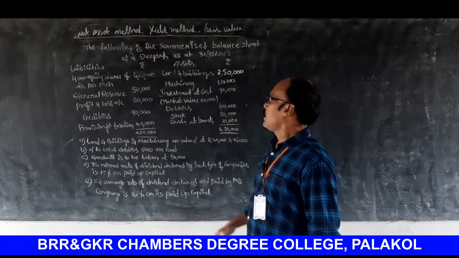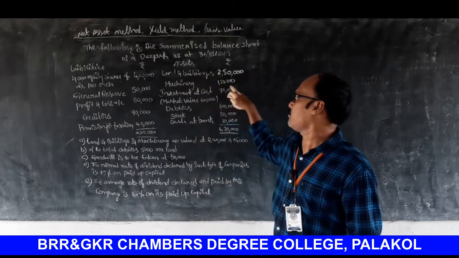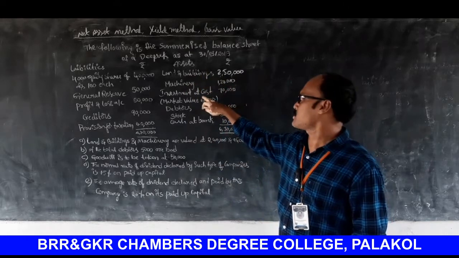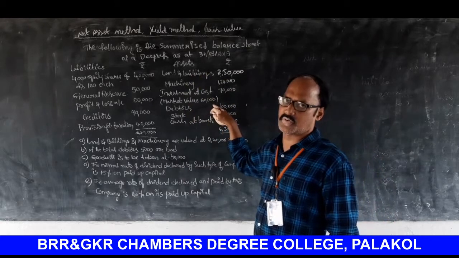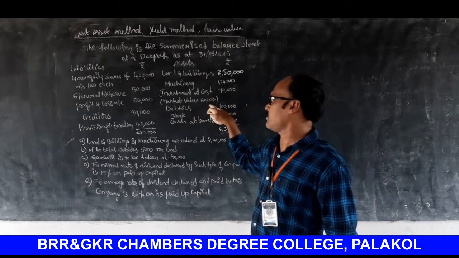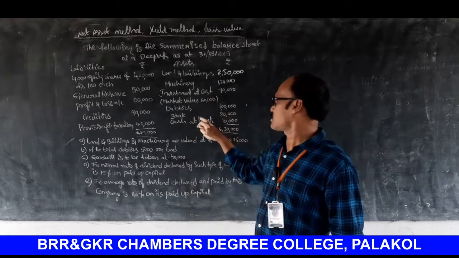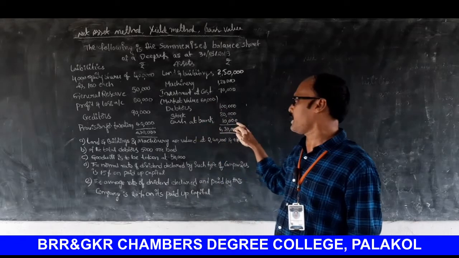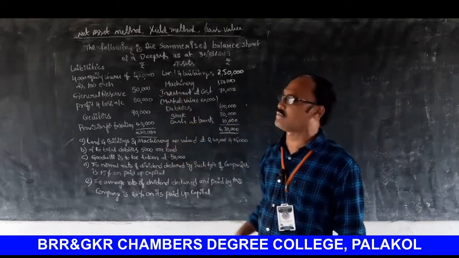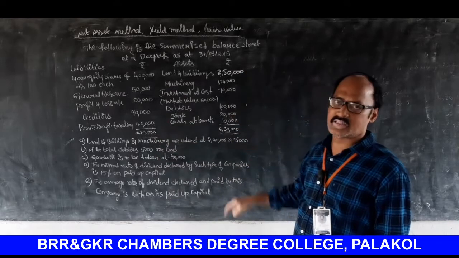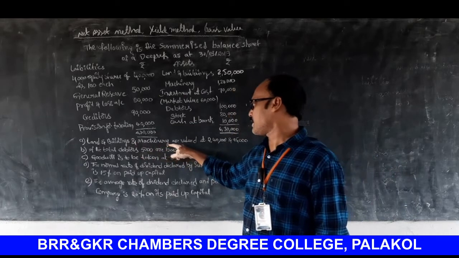Assets: land and buildings 2,50,000. Machinery 1,20,000. Investments 70,000, but the market value is given here, so don't forget that. The market value for investments is 60,000. Debtors 1 lakh. Stock 80,000. Cash at bank 10,000. The total value of liabilities is 6,30,000 and assets 6,30,000. Okay, adjustments.